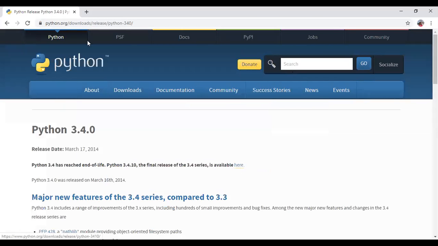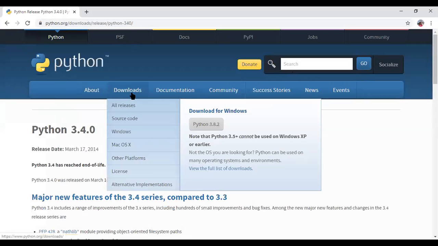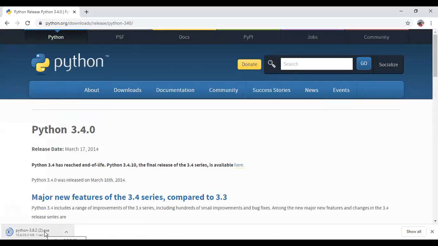So this window will come here. There are download options. This is the new Python 3.8.2. You can download it for Windows, and you can also get it on mobile from the Play Store. In my system it is already downloaded. So here, Python, then this will come, and then I have to open it.